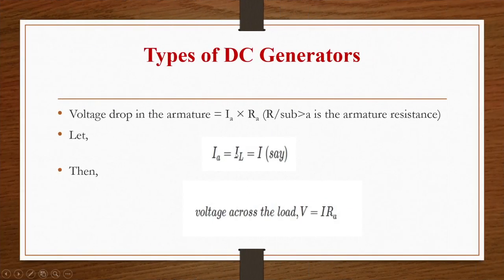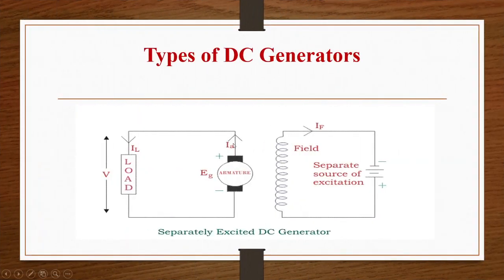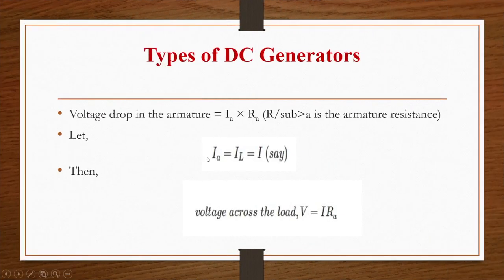So we are writing the equations by seeing the diagram. Voltage drop will be IA into RA, and let us say that IA is IL equal to I, because both are in series with each other. IA and IL are in series, so we are taking this as some current I. The voltage across the load is I into RA. I can write this I as IA RA or as IL RA.